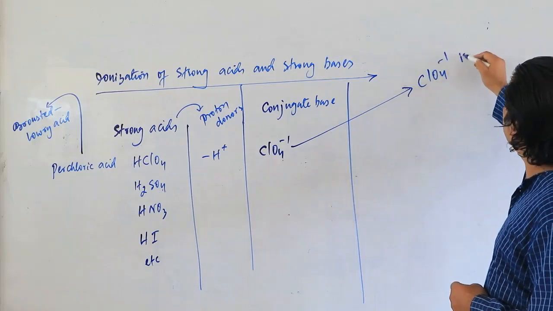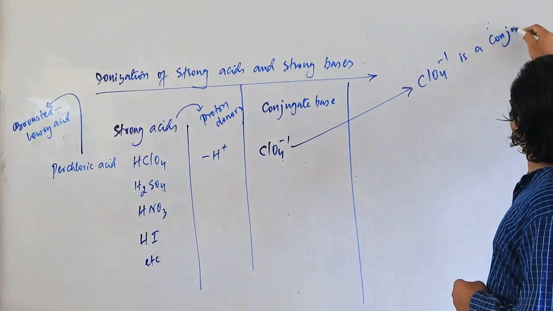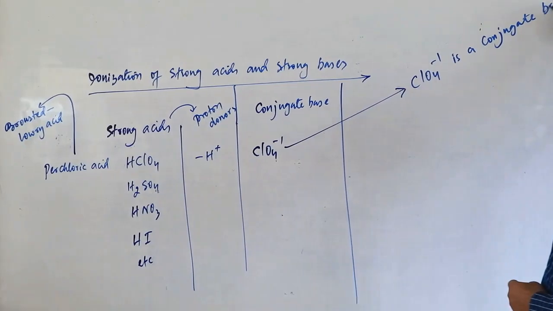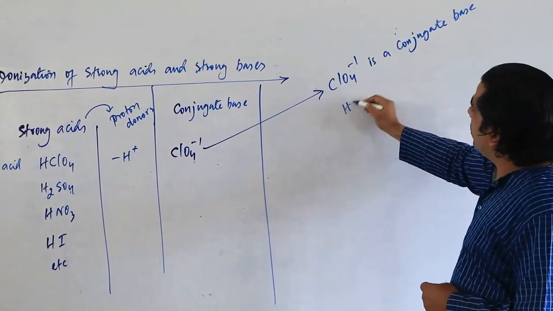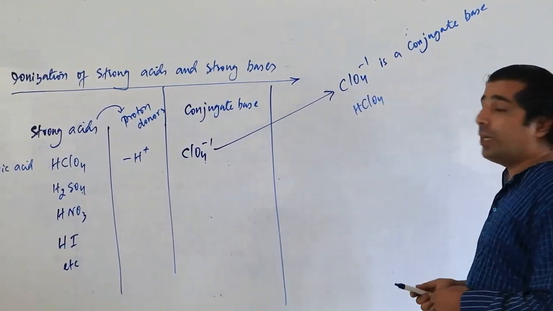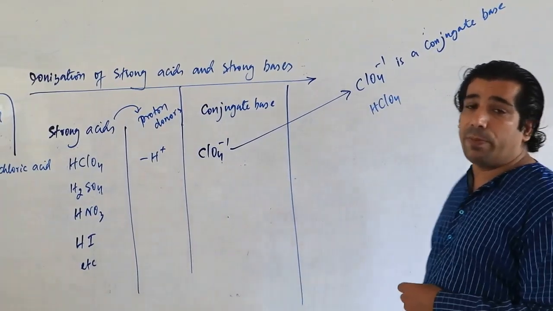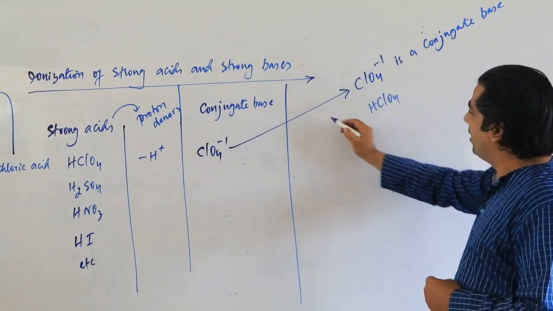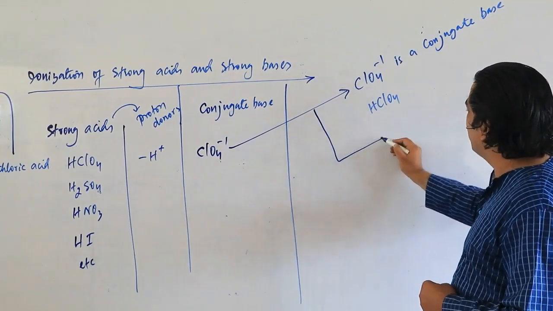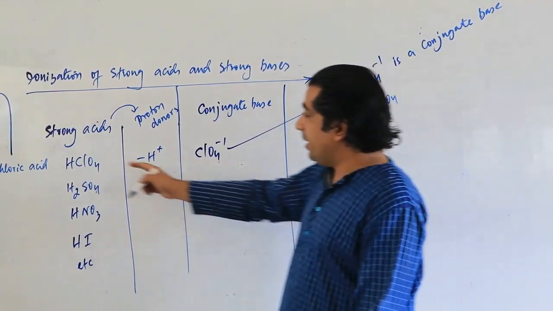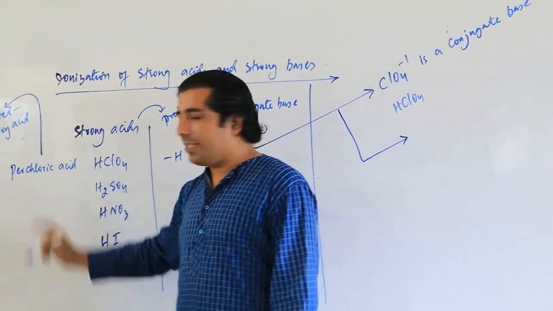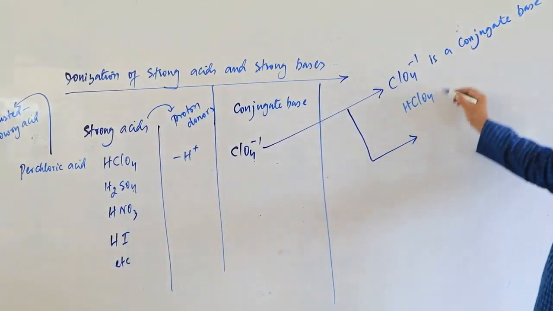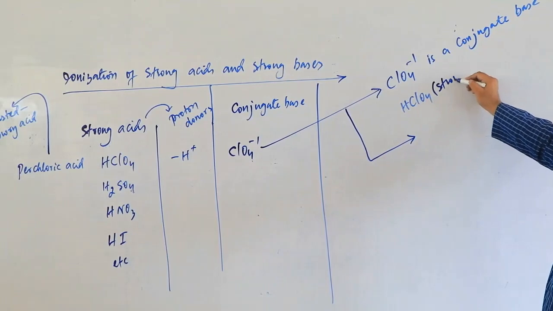ClO4 minus is a conjugate base of HClO4, that is perchloric acid. And remember one more important point here, my dear friends. This perchloric acid is a strong acid. So this is our strong acid.